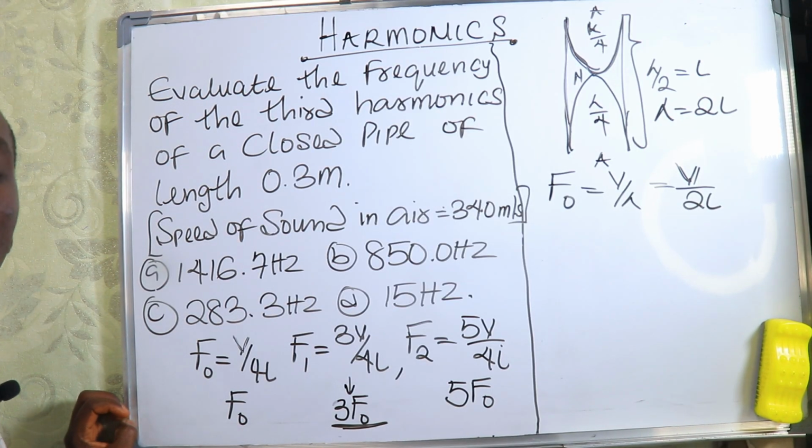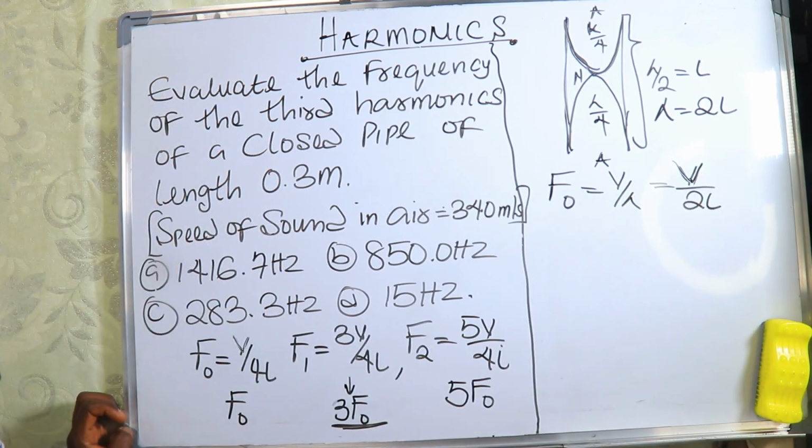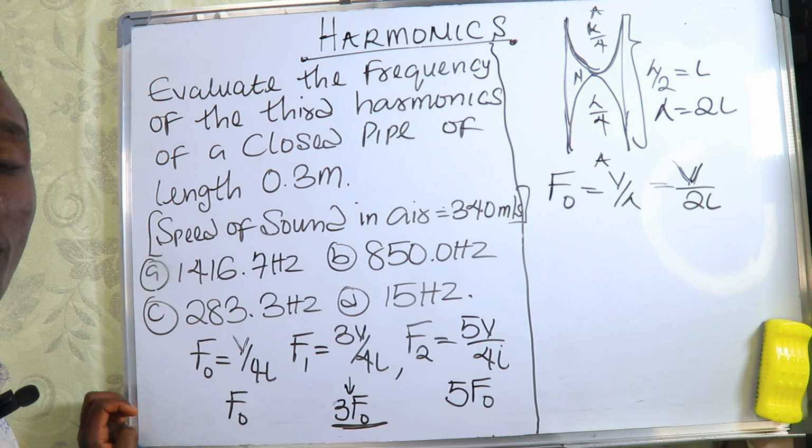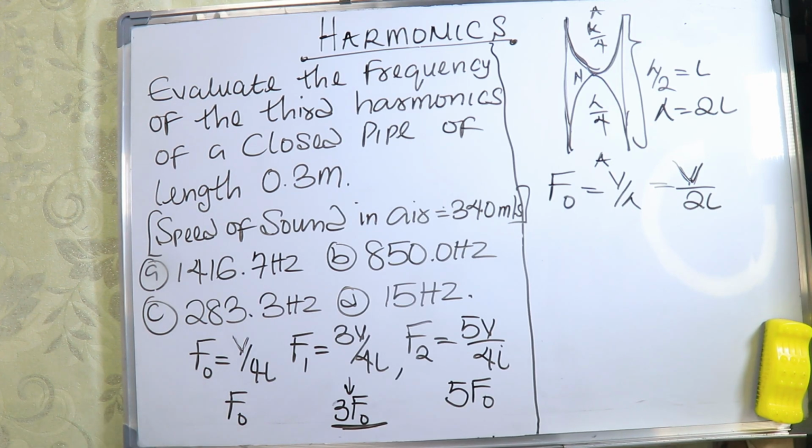So in any open pipe, they say make you calculate the fundamental frequency. This na the fundamental frequency. The next one wey dem go ask you make you calculate na the first overtone, or for open pipe we call am the second harmonics. After that, we get the third harmonics, we get the fourth harmonics. Now open pipe arrange themselves, but for closed pipe we get first overtone, we get second overtone wey be the fifth harmonics. So make you take note of this one.